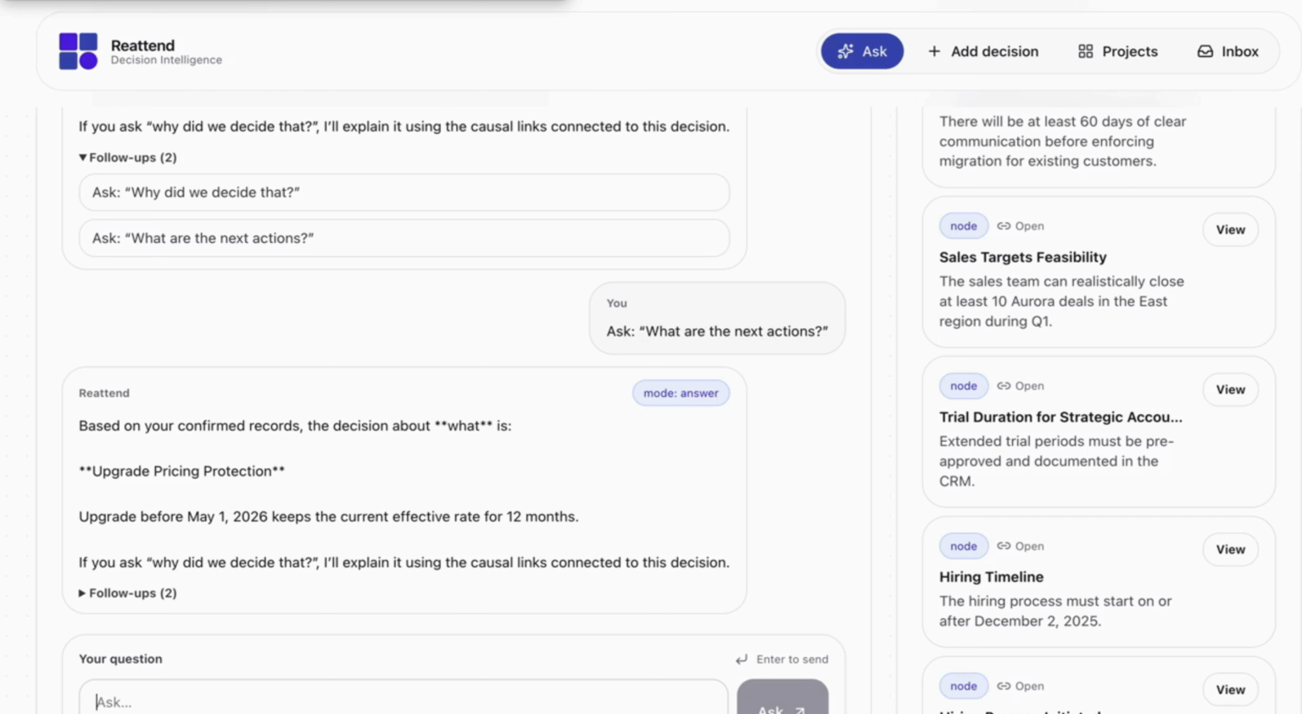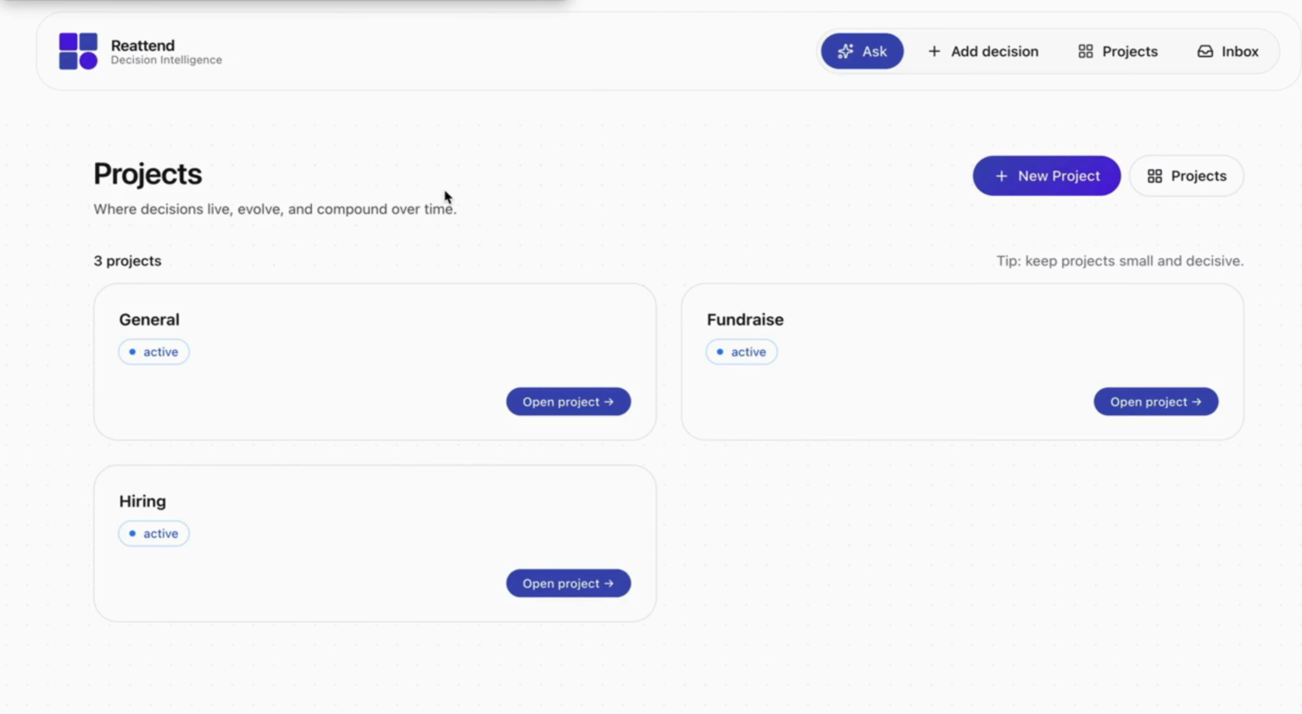This is our MVP today. The long-term vision is to eliminate organizational amnesia, where teams forget why decisions were made, repeat mistakes, and lose critical institutional knowledge as people change. Reattend preserves reasoning, not just information, so organizations can compound their intelligence over time.